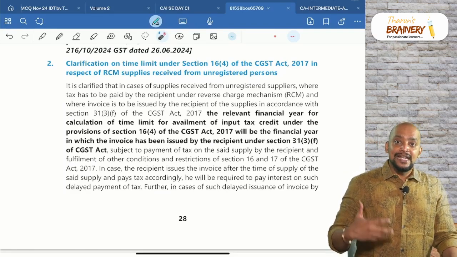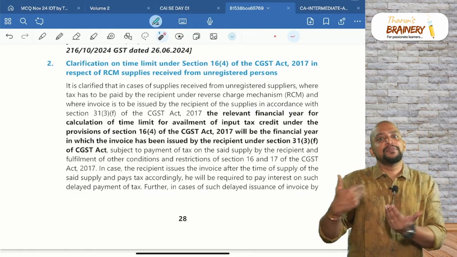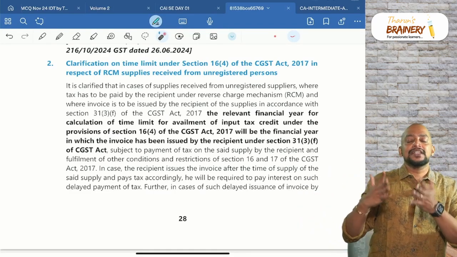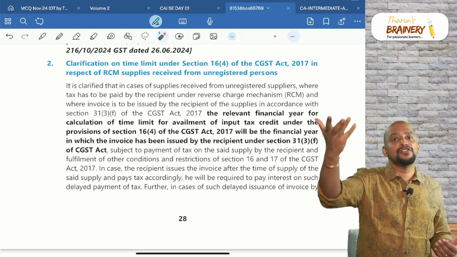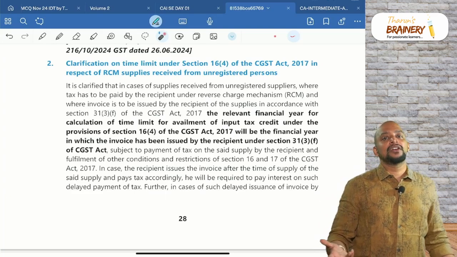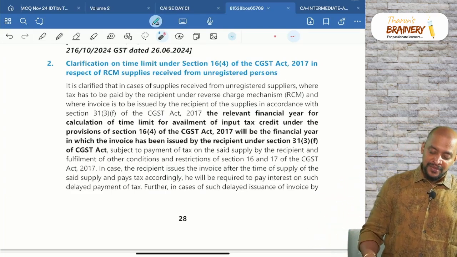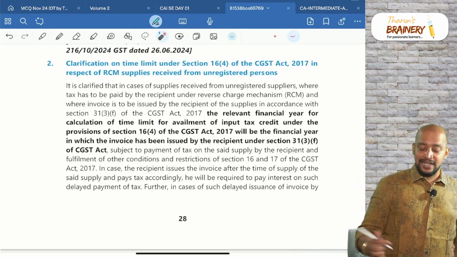And in case the recipient is issuing the invoice to the supplier, the recipient will avail the ITC, because in case of RCM, the recipient only will pay tax to the government and they will only take ITC. It will not be coming in 2B and all, so it will not be a matched ITC. Now, how to take the time limit? So, when can they take ITC?